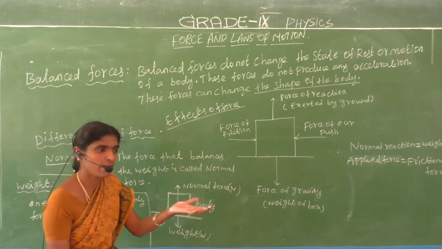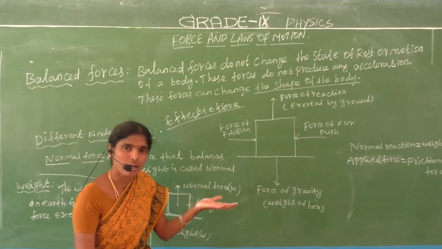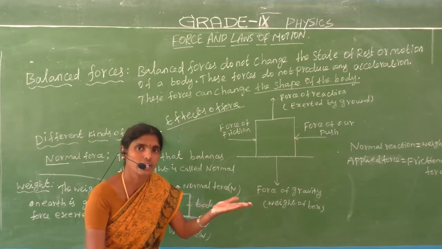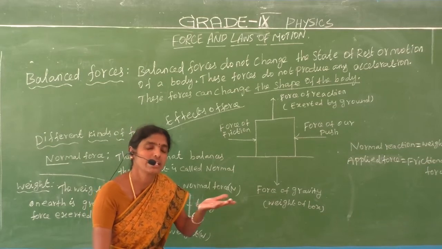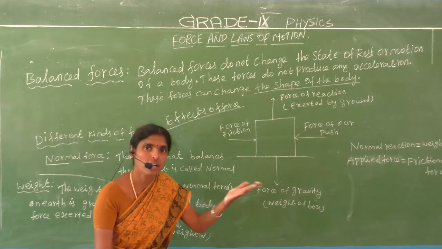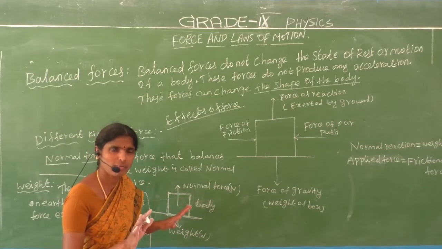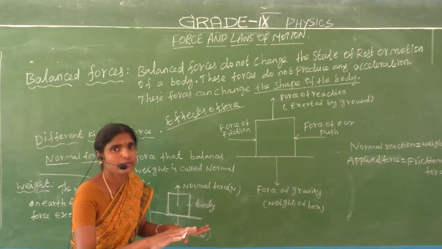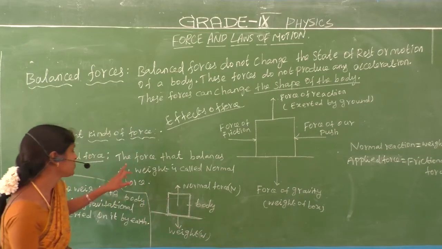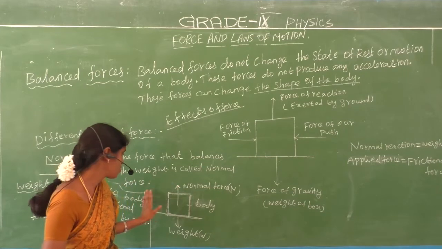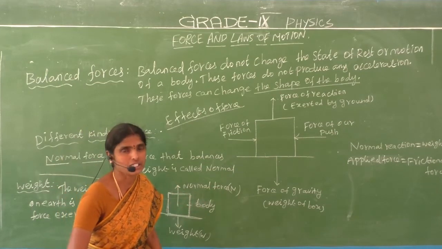Generally, we put a book on a table. So what is the normal force? It balances the weight. That is called the normal force, or normal reaction. What is meant by normal reaction? It balances the weight. The force that balances the weight is called the normal force or normal reaction.